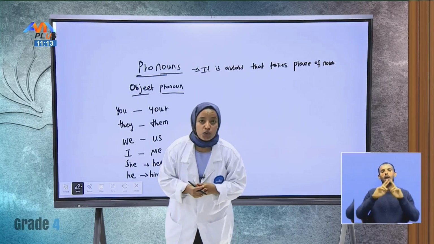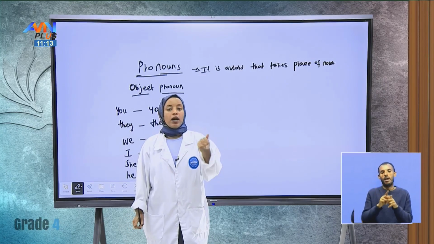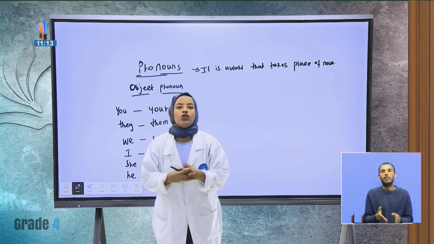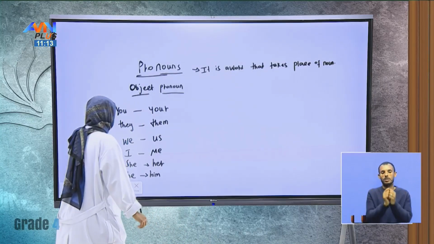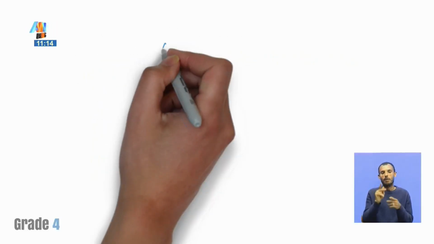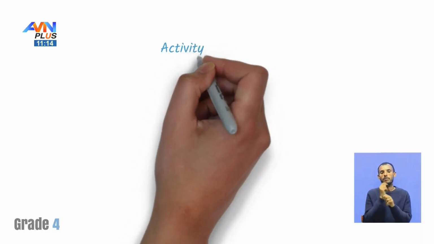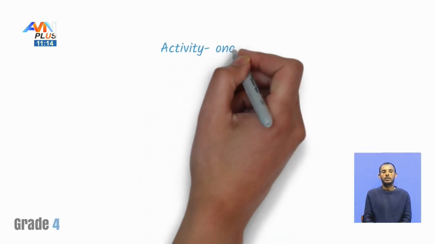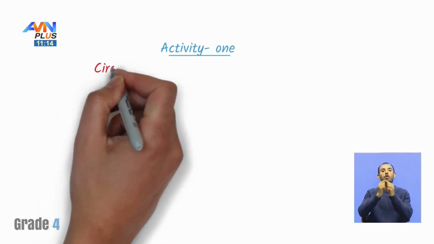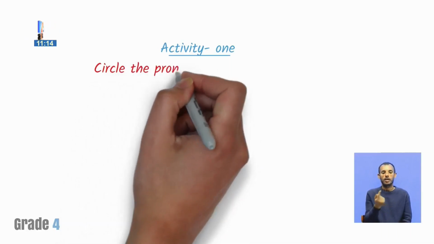Bravo, students. I hope you all are still with me, and let me give you some practical worksheets and practice, and let us practice together, and let me see your ability. So, students, don't forget to take notes and practice with me. Activity 1. Circle the pronoun in each sentence.